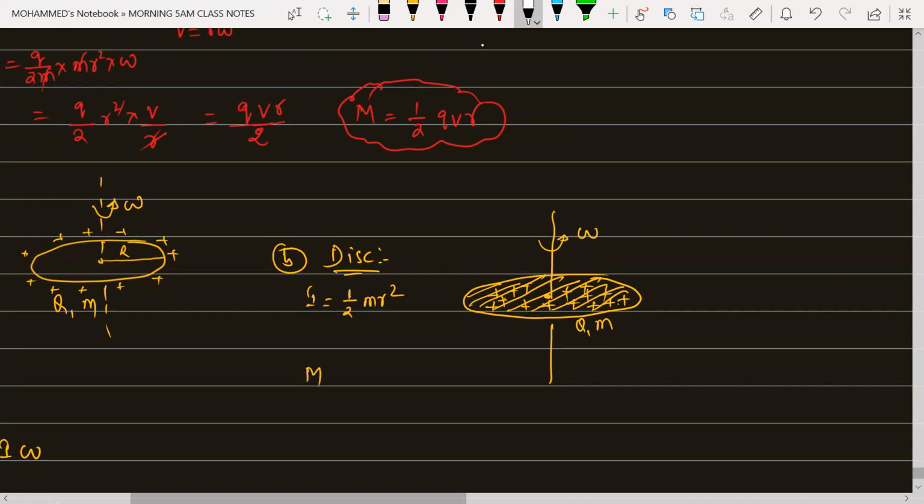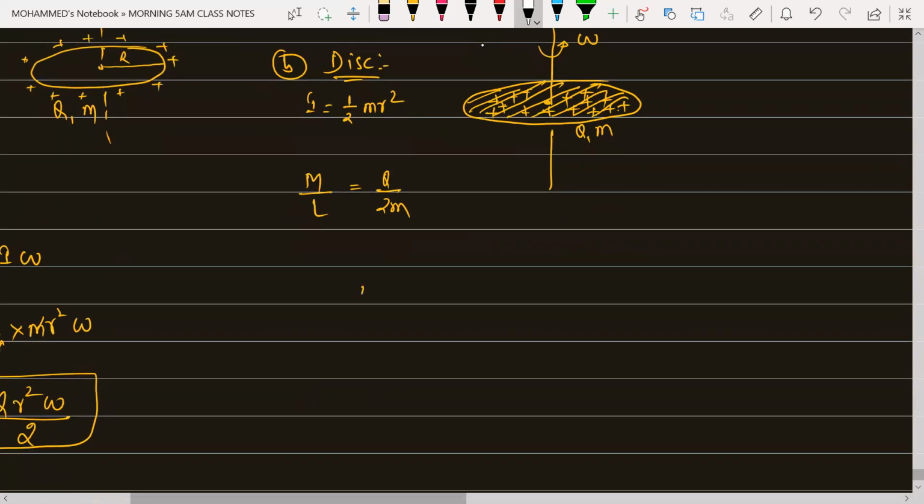So if I am asking for the magnetic moment, this will become how much for me, beta? M by L will be equal to Q by 2M. So capital M will be equal to Q into L divided by 2M. So that is equal to Q, L is equal to I into omega, divided by 2M. So the magnetic moment capital M is equal to Q, moment of inertia.